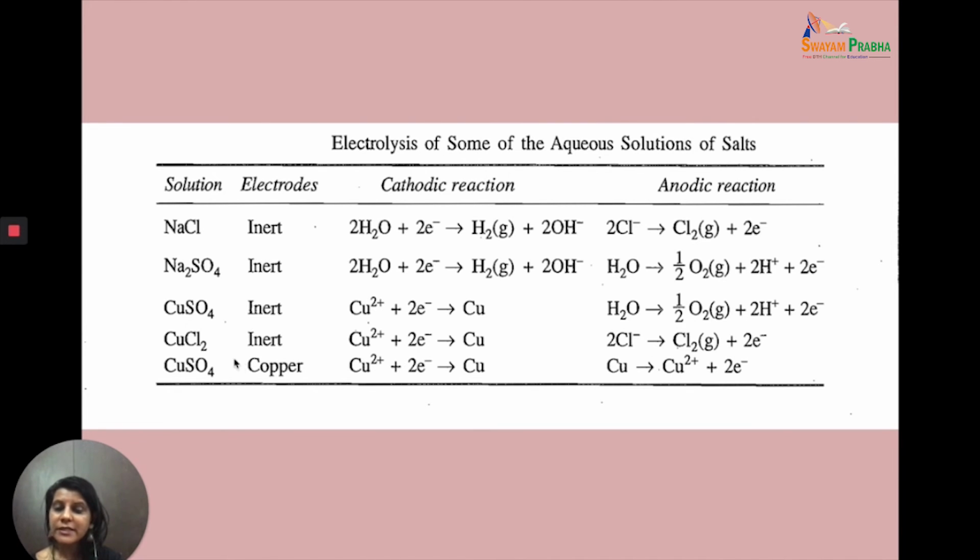Again copper sulfate, but using copper electrodes, only copper is the participating ion. So at the cathode, copper will be reduced, and at the anode, copper will be oxidized. So this is how we work on electrolysis of some of the aqueous solutions of salt. We need to take a look at the ions that are formed and which one has the higher or the lower reduction potential value.